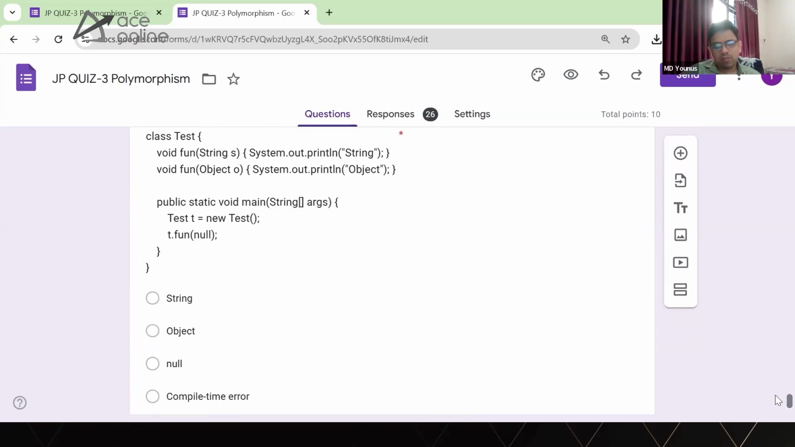Last question: we have a String S method and an Object O method. When we pass null, which method gets called now, the String or the Object? Both are actually class types. I cannot say exactly wrapper type, but they are class types, so they can take class type as an argument as well. So what do you think, guys? Which method gets called when I'm passing null?